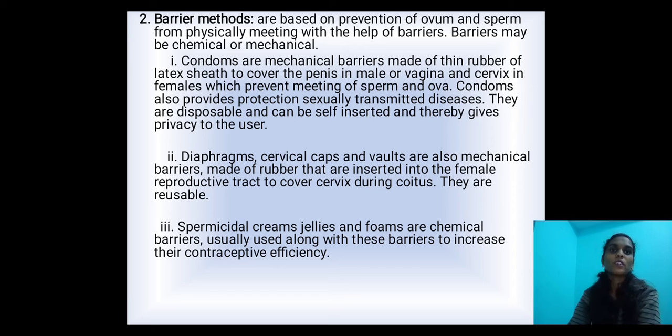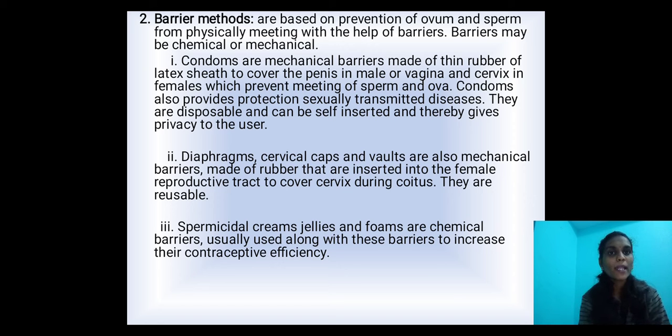First one is condoms. Condoms are mechanical barriers made of thin rubber or latex sheath to cover the penis in the male or the vagina and cervix in the female, which prevent meeting of sperm and ovum. Condoms also provide protection against sexually transmitted diseases. They are also disposable and can be self-inserted, thereby giving privacy to the user.